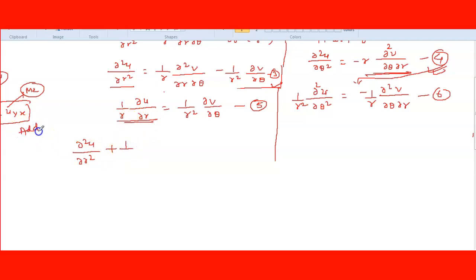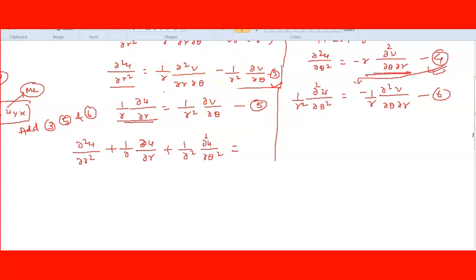Adding with equation number 3, 5 and 6. So this one is 1 upon r del u by del r, plus here 1 upon r square del square u by del theta square is equal to this left hand side.